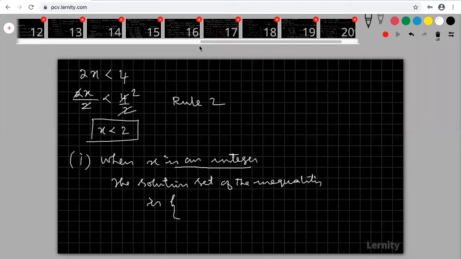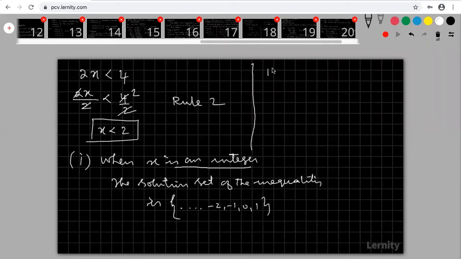Similarly, you can bring plus 3x to the left hand side, and it will become minus 3x. That is by rule 1 we are doing. So therefore, here the integers are minus 2, minus 1, 0, 1. 2 does not satisfy because equality is not there. So therefore, this is my solution set.